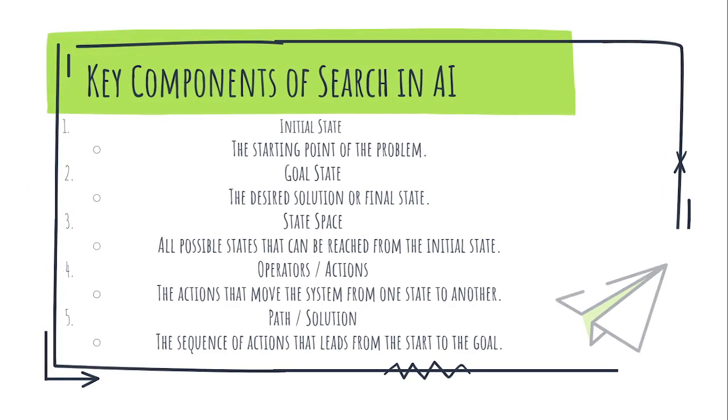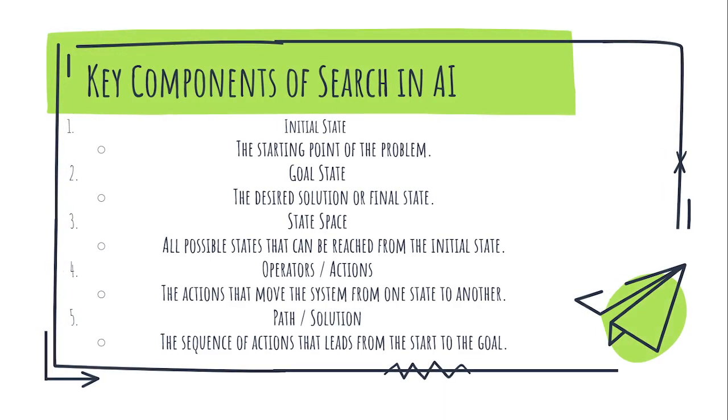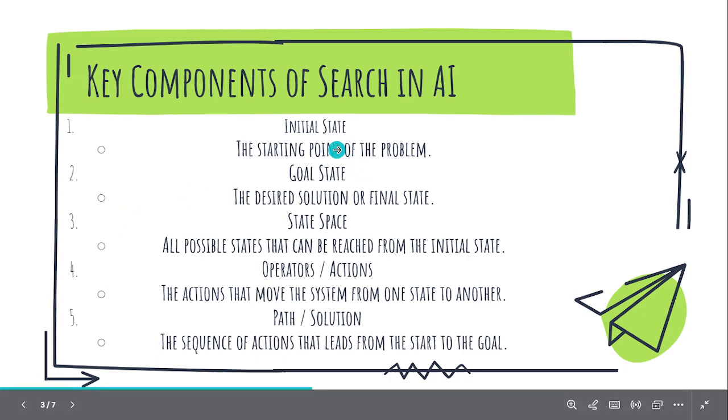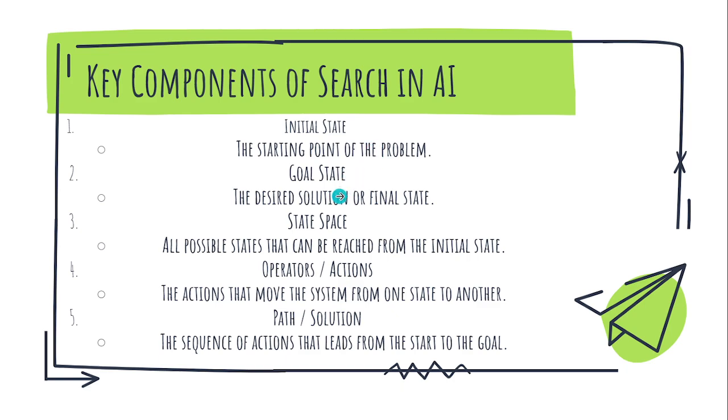All right, so let's talk about the key components in a search. Like I said, the initial state is the starting point of the problem that we are trying to solve. Then the goal state. Let's say you are starting your journey from country A to country B, or from city A to city B. City A will be your initial state.